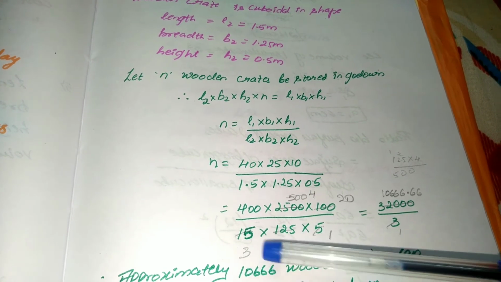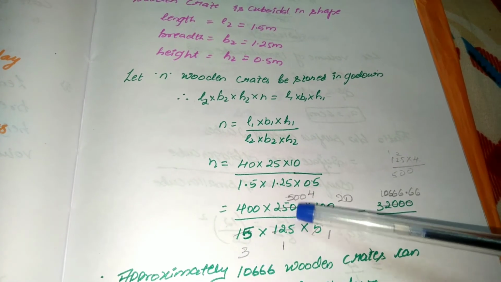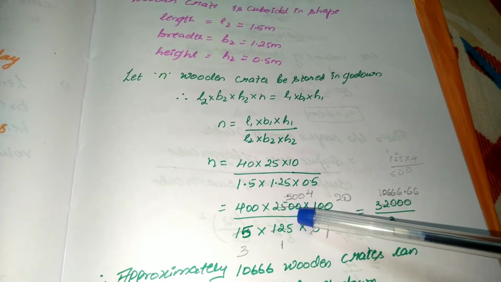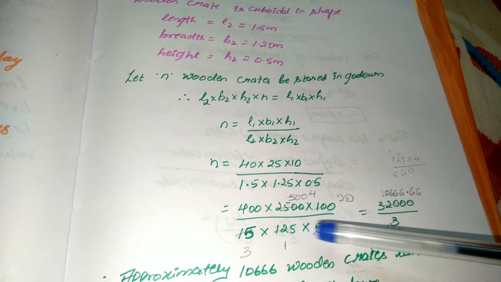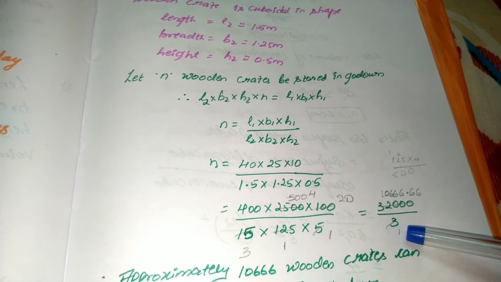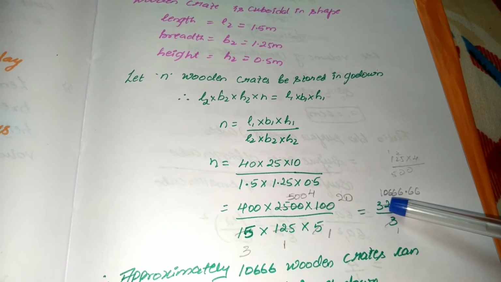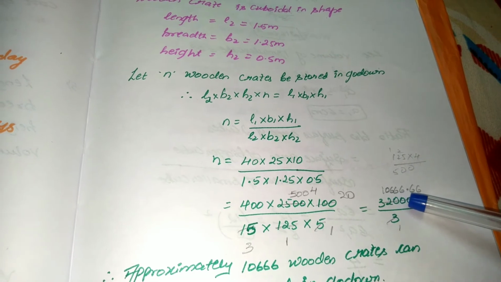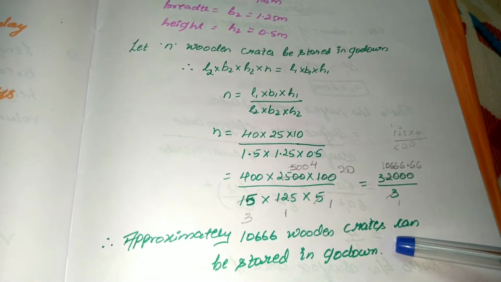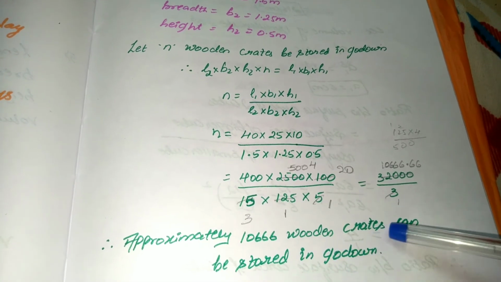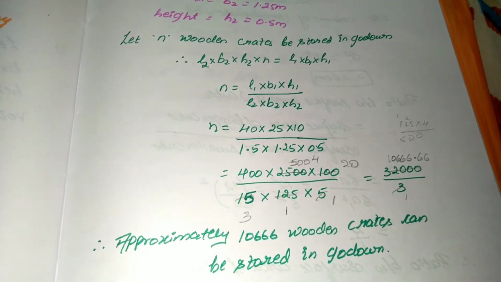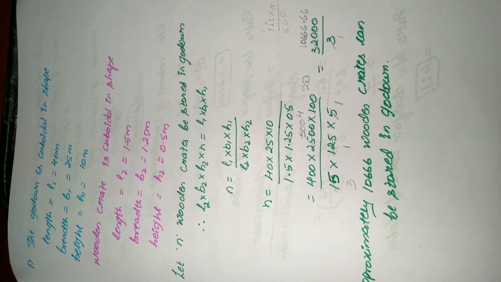Before that 5 threes are 15, 500s are 2500, 125 ones are, 125 fours are 500. On multiplying and dividing, I will get 10,666.66. So approximately I will write as 10,666 wooden crates can be stored in the godown.